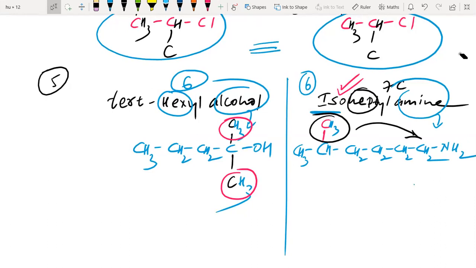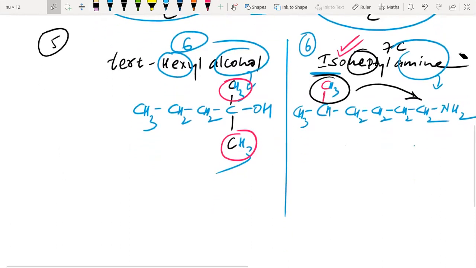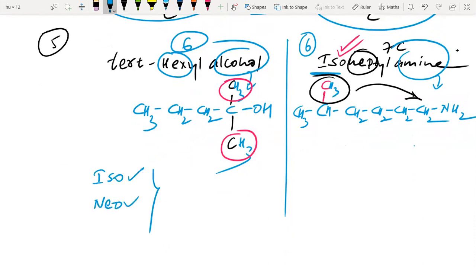One last line I just want to add here. Whenever you want to write the structure, if there is iso or neo, what you have to keep in mind is OO. The meaning of O is other end. Generally what we do, we write the functional group at the end.